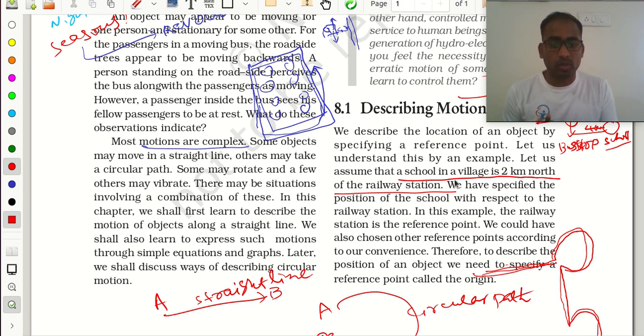Yes, sir. So we have specified the position of the school with respect to what? Railway station. So we can say here the railway station is our one reference point. We can say the bus stop is a reference point. Like that, the railway station is also a reference point for our school, or we can say this reference point is a landmark also.